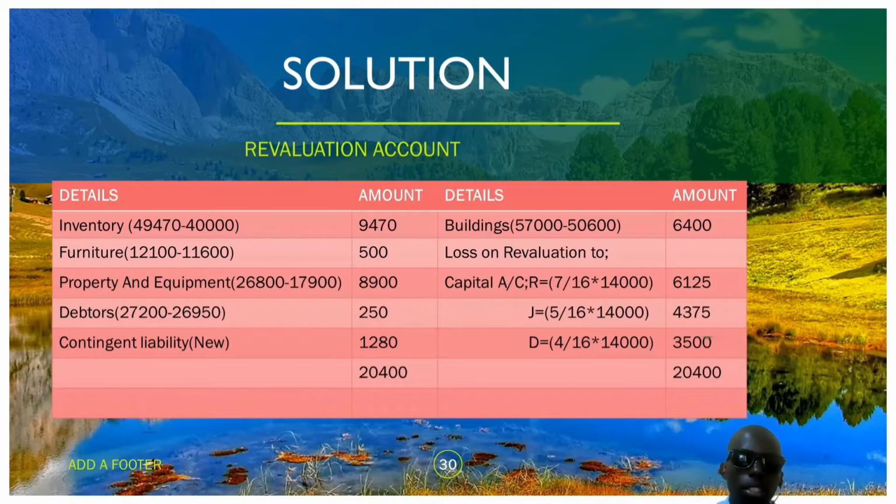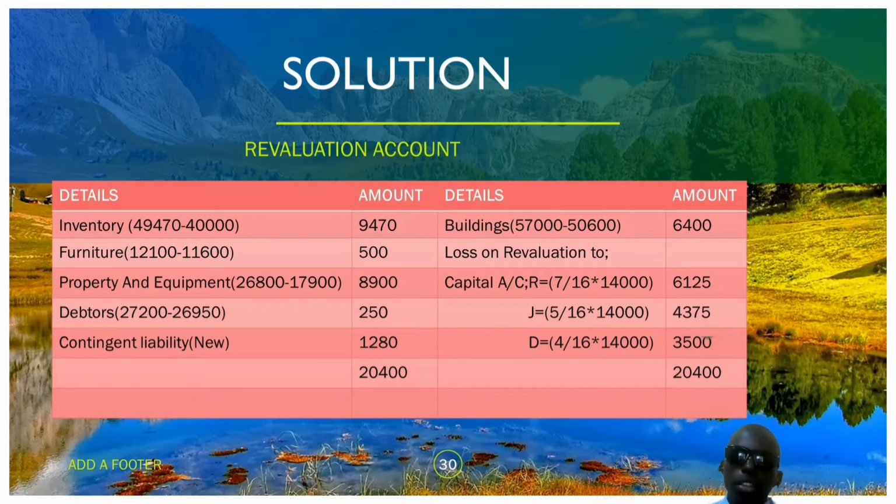Debtors are current assets, and they have decreased from 27,200 to 26,950, a loss of 250. And the contingent liability was foreseen and it has happened, so we reckon it on the debit side of the revaluation account, that is 1,280.